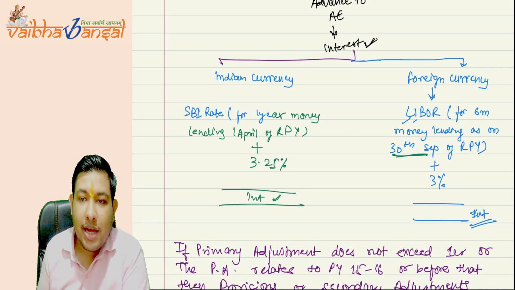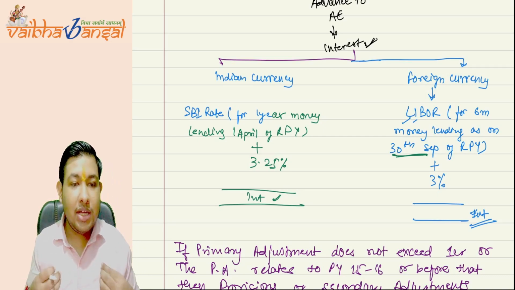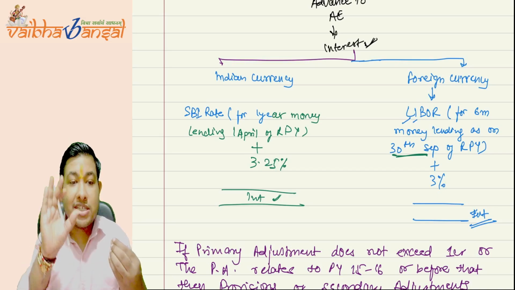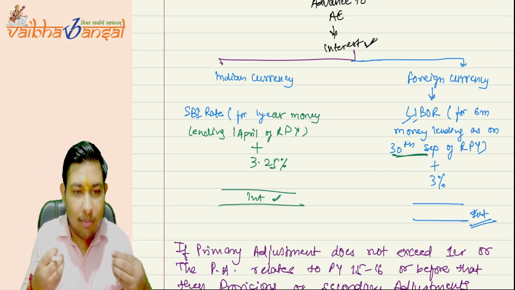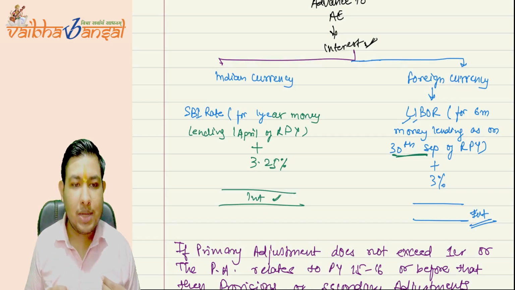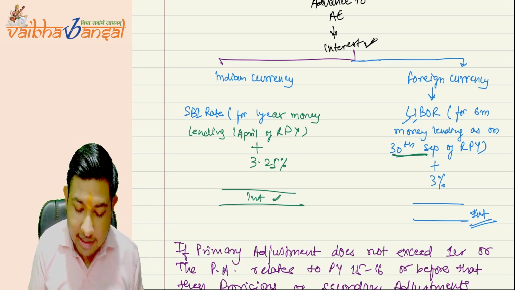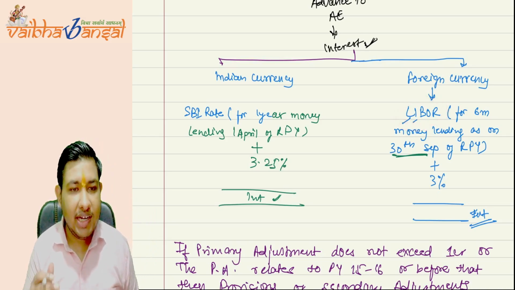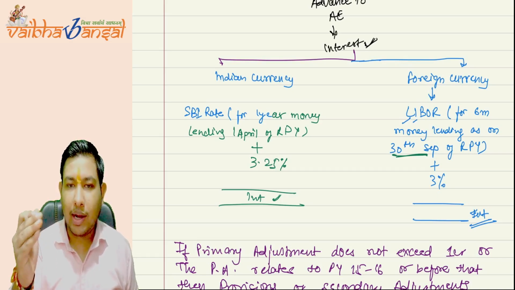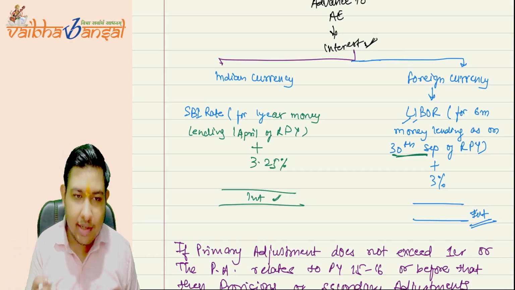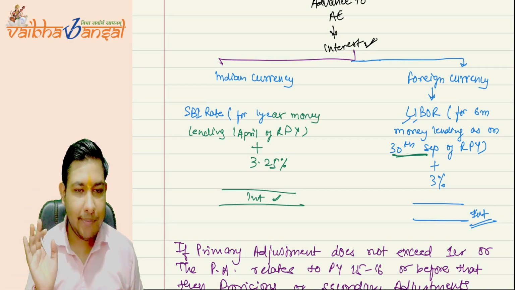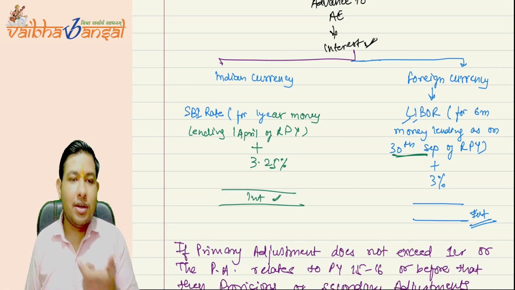It means that if we lend money on 30th September for 6 months, what is the rate of interest under the LIBOR? LIBOR full form is London Interbank Offer Rate.